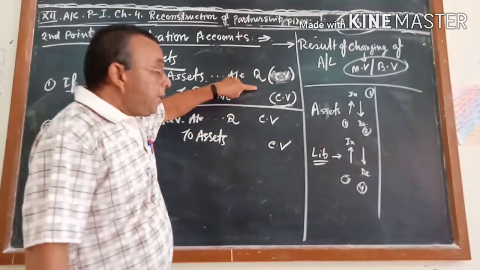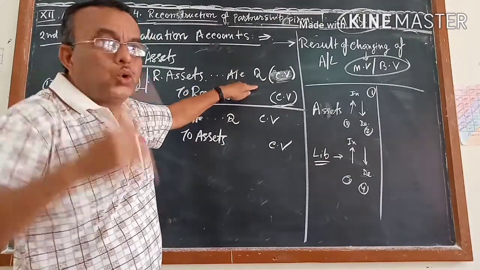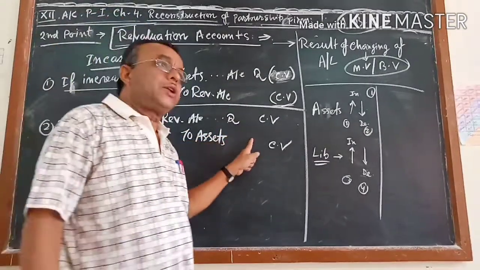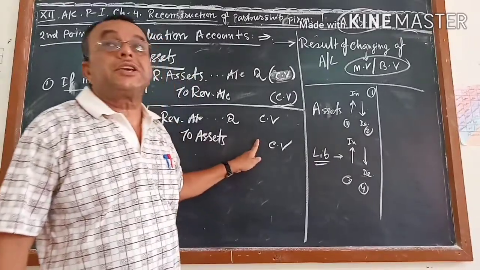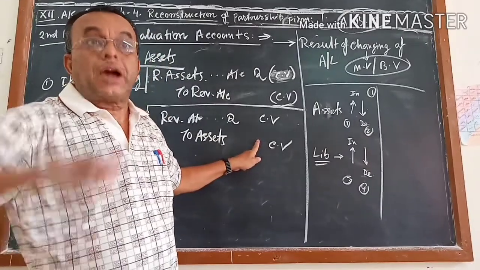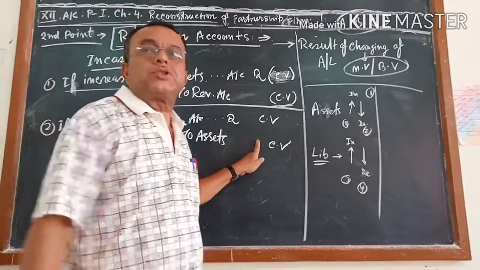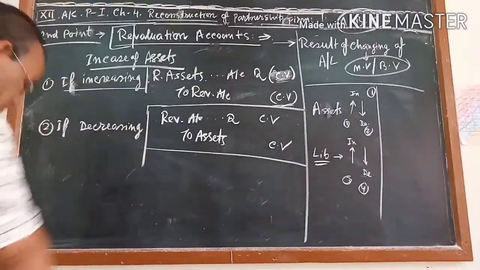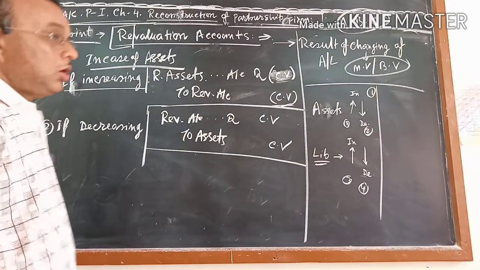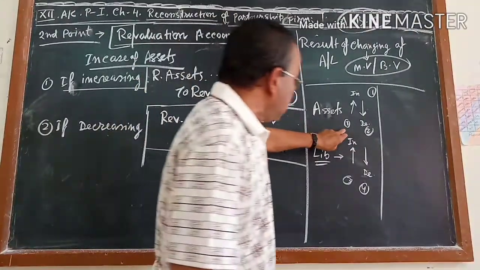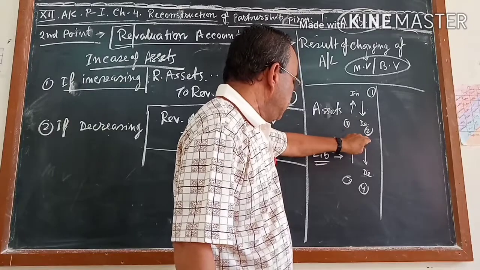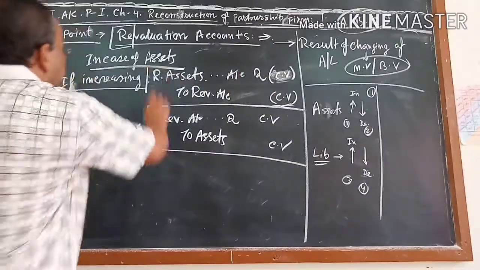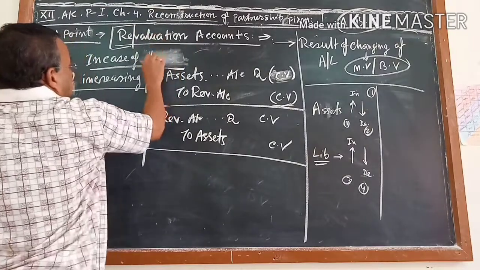If 7 became 9, we will write 2. Suppose 9 became 7, then also we will write 2. Suppose 9,000 became 6,000. How much will you write? 3. This is for assets. So you will get the asset journals, one for increasing and one for decreasing. Similarly, here liabilities. Now in case of a liability.